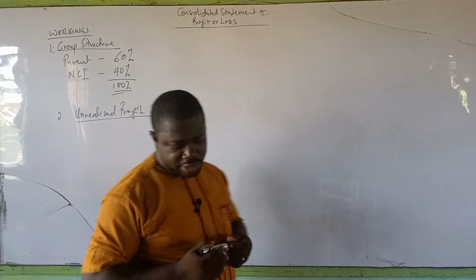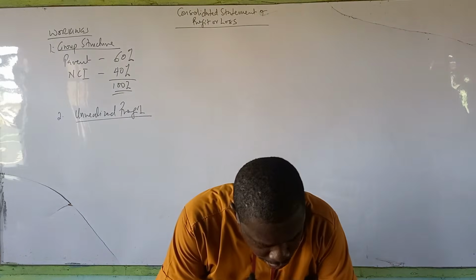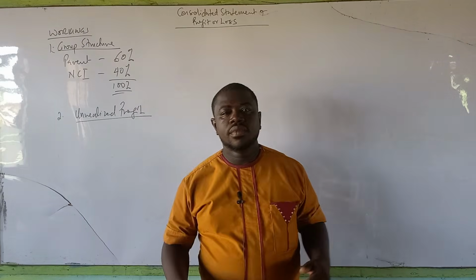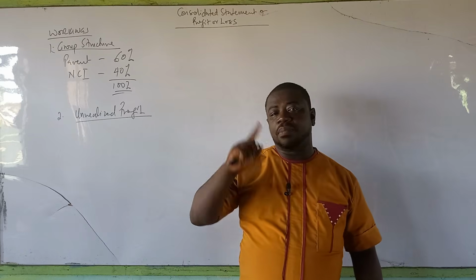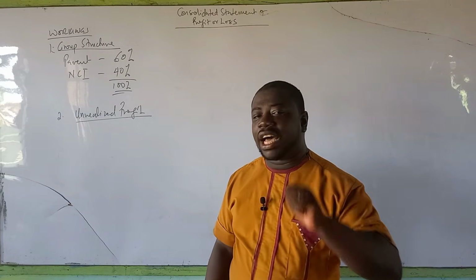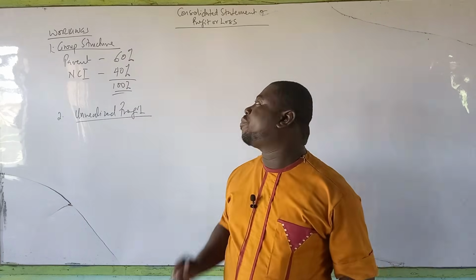Now, let's read that question again, or that additional information. We are told that during the year, Ewonia Limited sold some goods to JB Limited for 40,000 Ghana cedi, including 25% markup. Now, pause and listen. Here again, you need your knowledge of markups and margins and discounts, okay? Now, we are told that it is 40,000, including 25% markup.